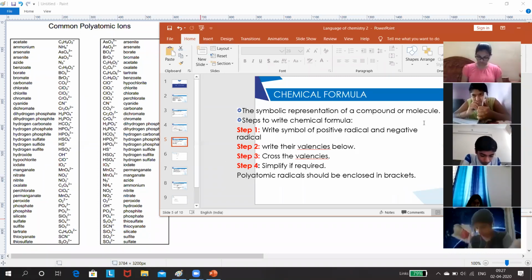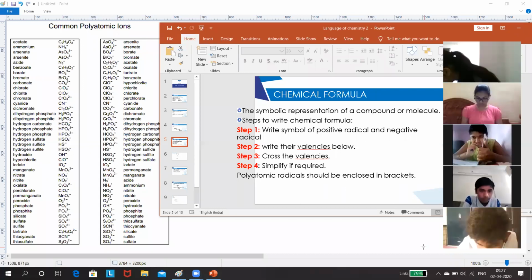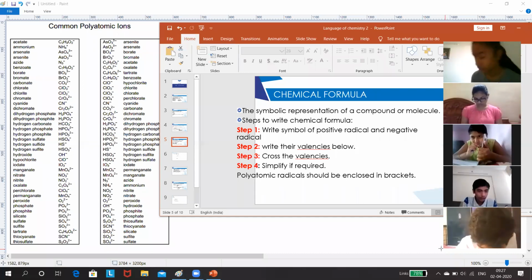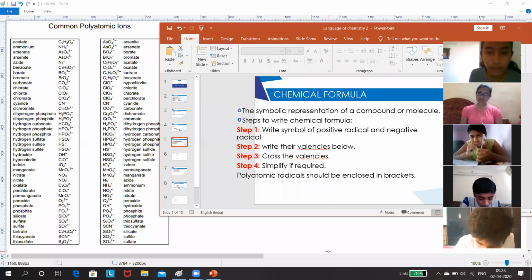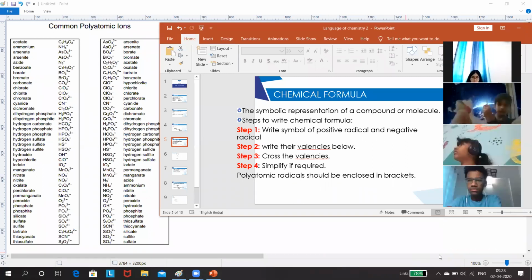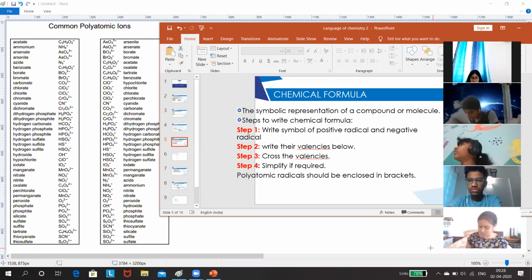Aluminium hydroxide. Done. Sodium sulfite.